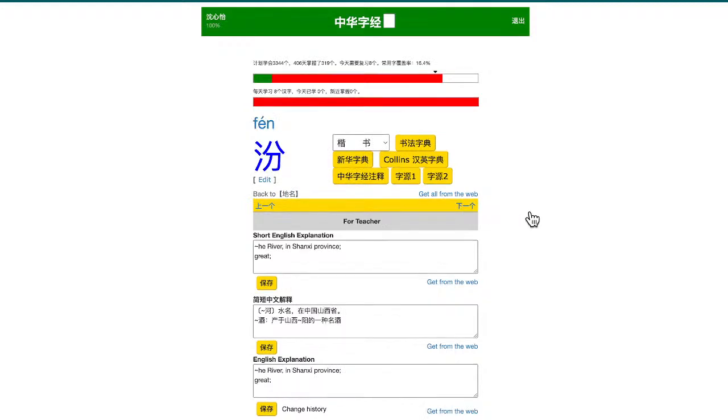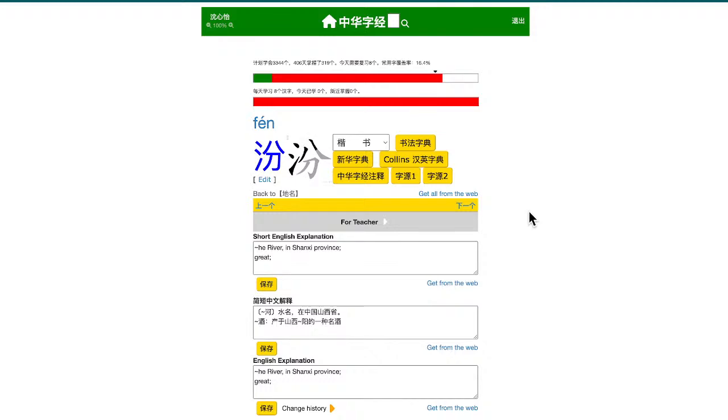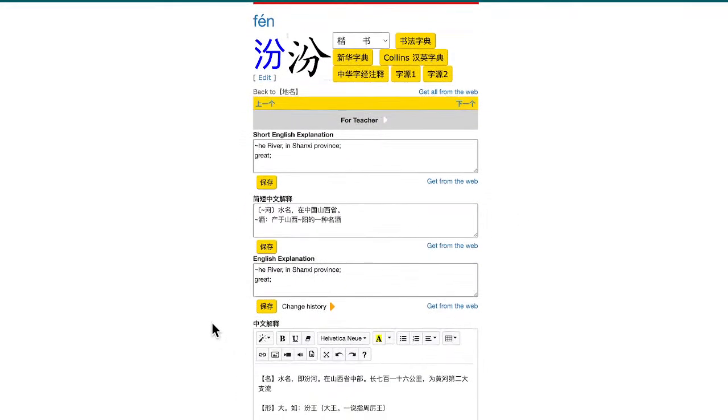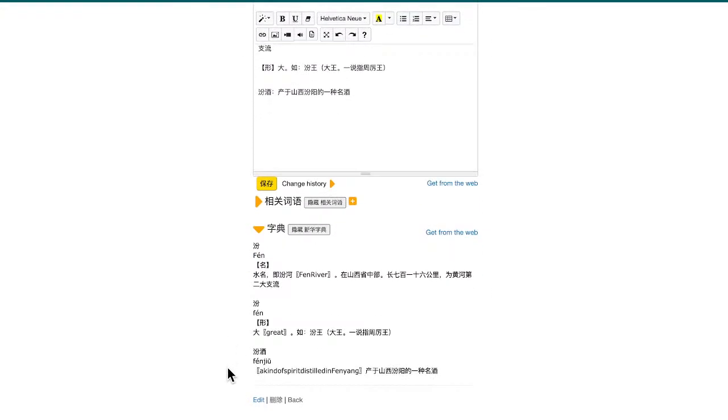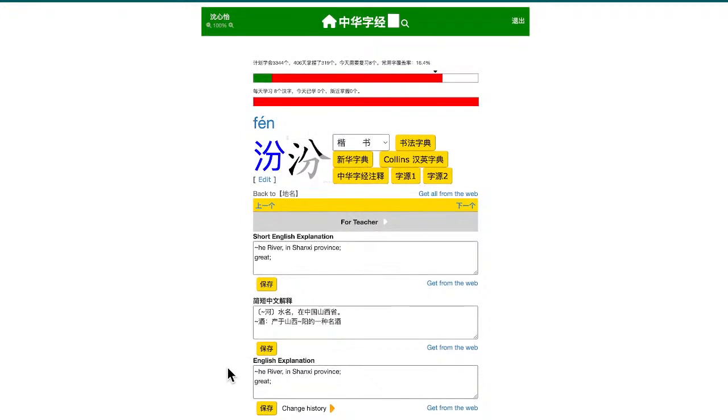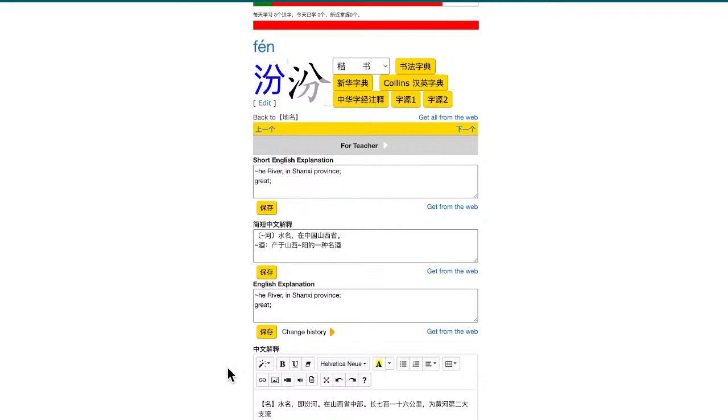Okay, 汾. Now 汾 is a river called 汾河. 汾河 is in Shanxi province. Shanxi also has a famous liquor called 汾酒, which is produced in Fenyang city in Shanxi. It's a pretty famous liquor with a high alcohol content, and they call it 汾酒.